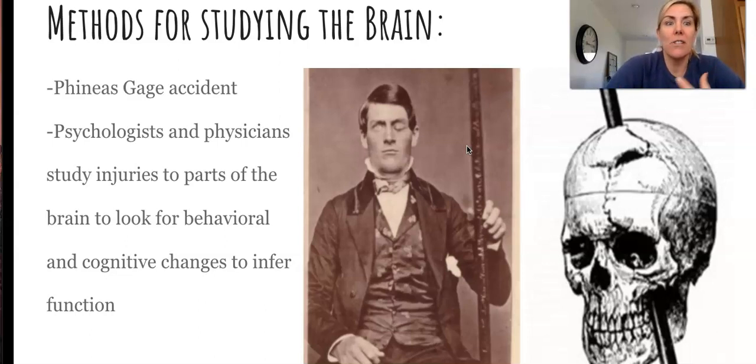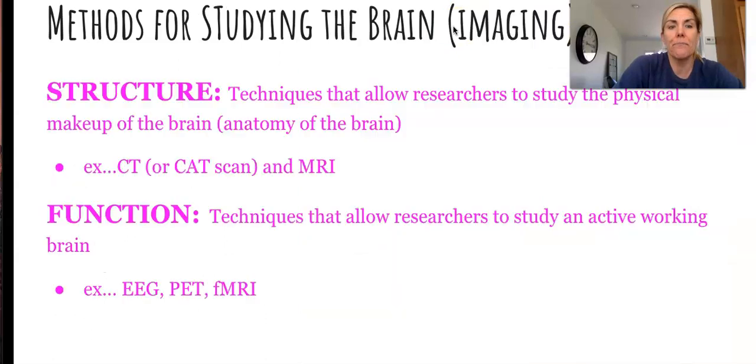So after that, they really wanted to study these injuries to look for behavioral and cognitive change, to see how that affects the brain and your functioning.